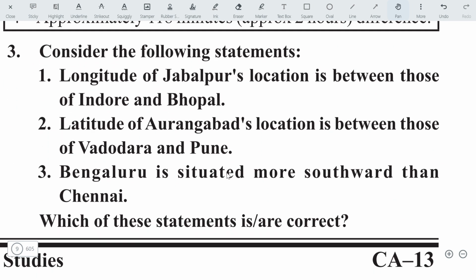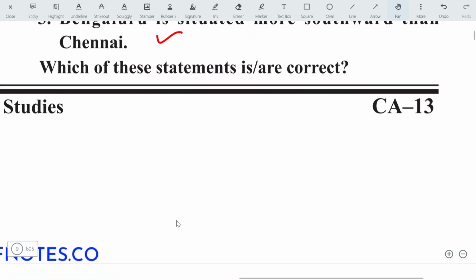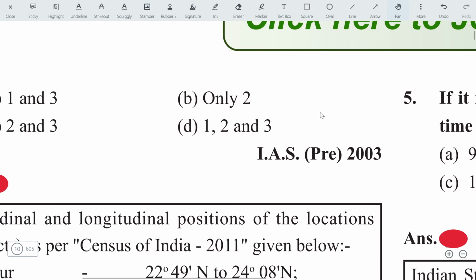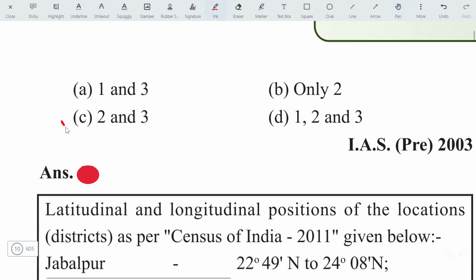Consider the following statements. Longitude of Jabalpur is located between Ajmer and Bhopal. This is wrong. Let's move on to the next statement. Longitude of Aurangabad is between those of Vadodara and Pune. This is right. Bengaluru is situated more southward than Chennai. Yeah, this is also right. Actually, when we see the map, we see Karnataka is northward to Chennai, but Bangalore is located southward to Chennai. So this answer is correct. Then 2 and 3 will be right statements. Then check out the options. Option C will be correct.